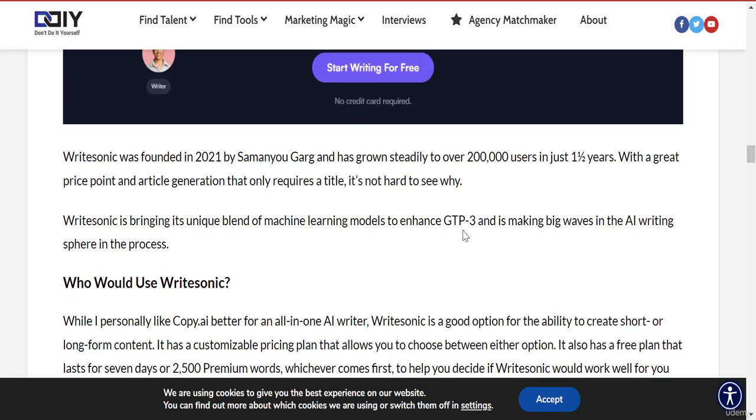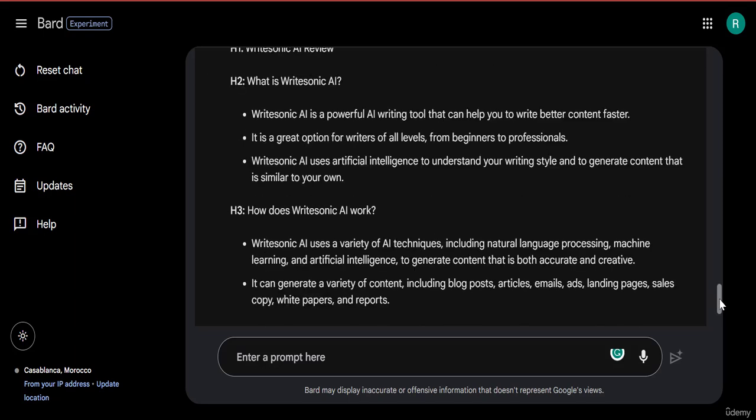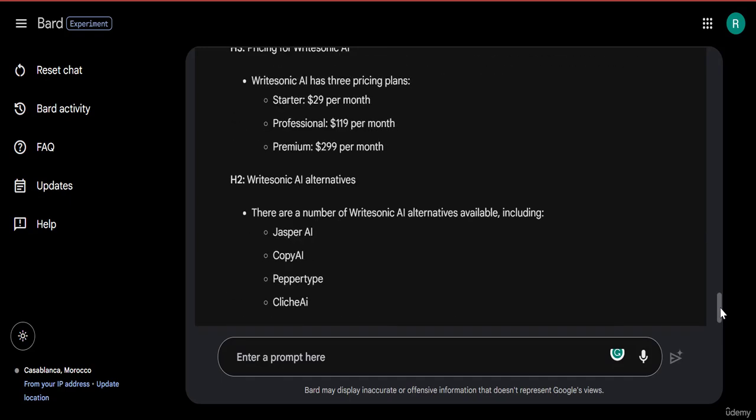And here they're mentioning GPT. I mean, they had to say GPT, but they said GTP. That's a mistake. So instead of talking about GPT, it's using very smart keywords that people are searching for, like artificial intelligence, writing style, generate content. All of that is really important. Writers, all levels, powerful AI writing tool, write content faster. All those keywords are really important and people are looking for them. So you get the point here, that you don't need to do anything.